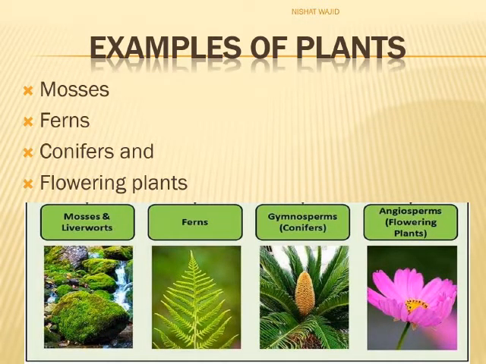Plants are common and much familiar organisms present in large number in our surroundings. Major groups of plants are mosses, ferns, conifers, and flowering plants. All these groups you can see on this slide.